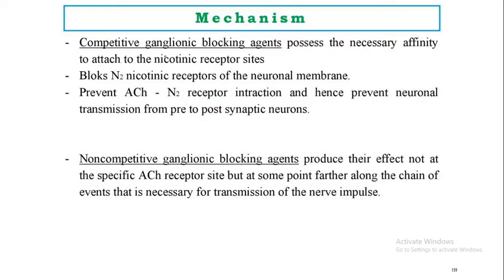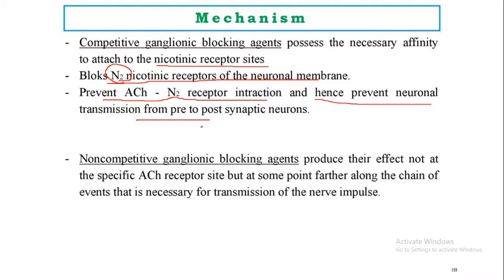So the mechanism is: a competitive ganglionic blocking agent possesses the necessary affinity to attach at the nicotinic receptor site, which blocks the N2 nicotinic receptor of the neuronal membrane. Neuromuscular blockers act on the NM receptor, while these ganglionic blockers act on the N receptor, or we can say N2 receptor, and ultimately prevent the acetylcholine N2 receptor interaction, hence preventing the neuronal transmission from pre to post synaptic neuron.